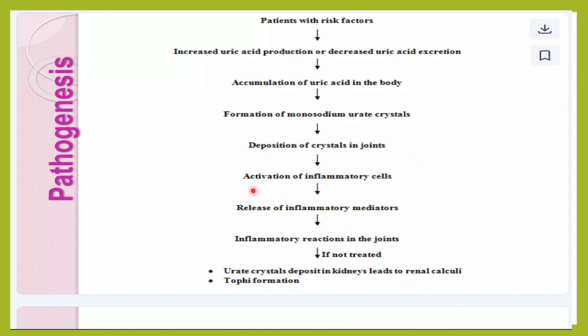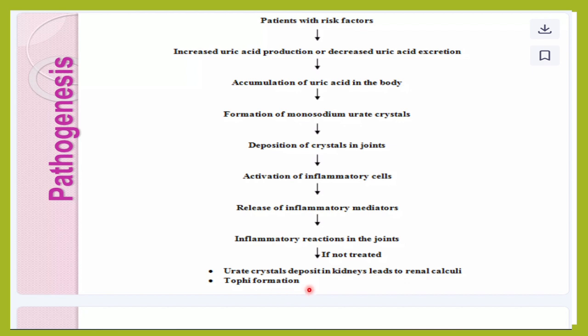So there is activation of the inflammatory cells, and once there is a fight between these inflammatory cells and the monosodium urate crystals, there will be release of lot of inflammatory mediators. They can be cytokines, interleukins, prostaglandins, etc., which will trigger a cascade of inflammatory products, and that will lead to an acute attack of gout. And if this acute attack of gout is not treated, or if you are getting repeatedly this acute attack of gout, it becomes a chronic disease, and then we form chronic tophaceous gout.